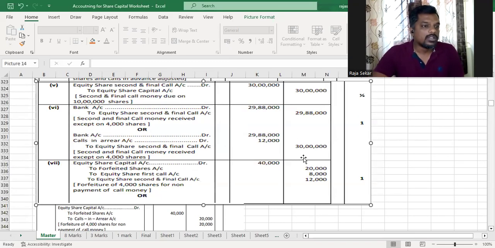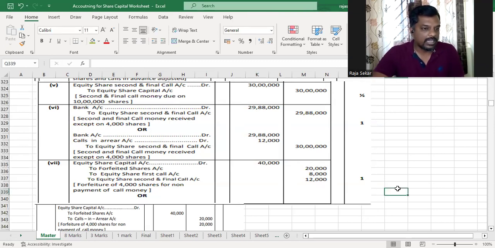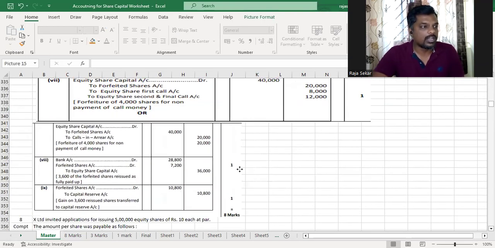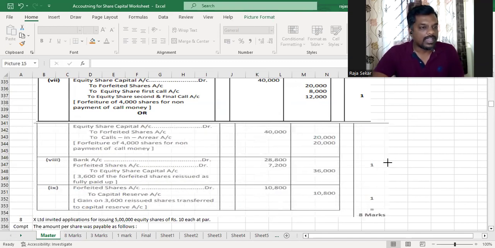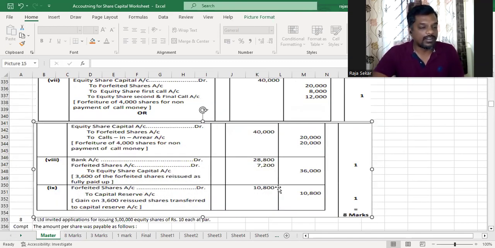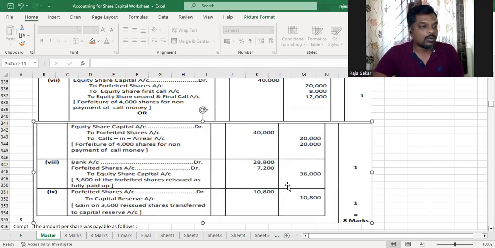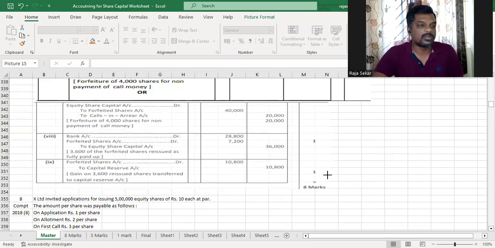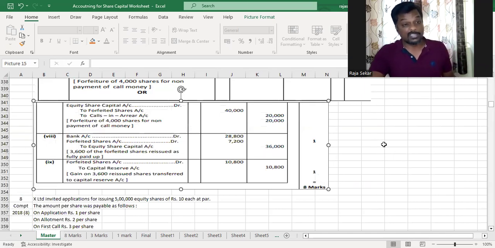Making the second call due, receiving the second call with calls in arrears, and then we have the forfeiture entry, which was the same for us. No, here I had credited calls in arrears account. Yeah, that is also allowed. See, you can either do it like that or do it like how I did it. I always use calls in arrears account instead of bifurcating them into calls, because that's easier to understand. And so forfeited shares account, calls in arrears account, you put that here, and the 40,000 you put it in share capital, and then you reissue it, and then this is the profit on reissue. Everything as per the CBSE solution. You completed everything as per the CBSE solution.